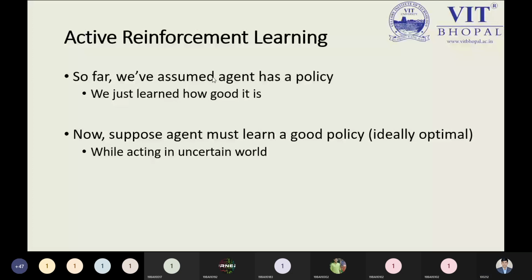There are two types of learning in reinforcement learning: passive and active. In passive learning, I'm repeating once again, we have seen direct utility estimation, temporal difference learning, and ADP. In active learning, we have to see Q-learning and ADP with exploration function.